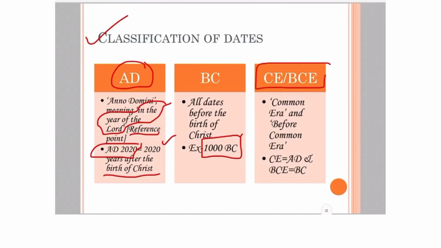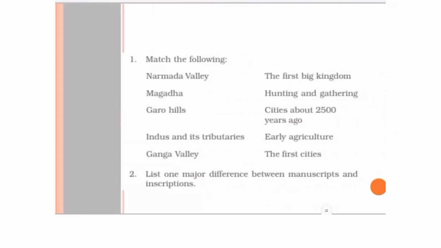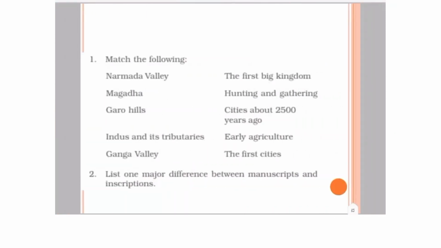Now in these days we are using the Christian era, hence you will find nomenclature somewhere written as Common Era and Before Common Era. So there is no need to be confused. Common Era is simply the same as AD, and Before Common Era is simply the same as BC.